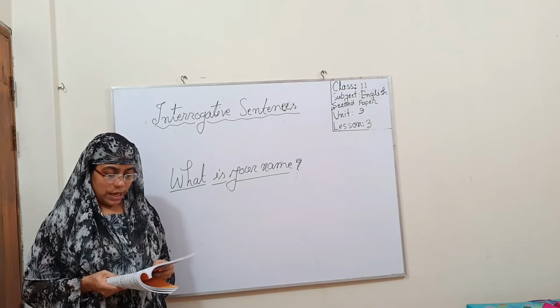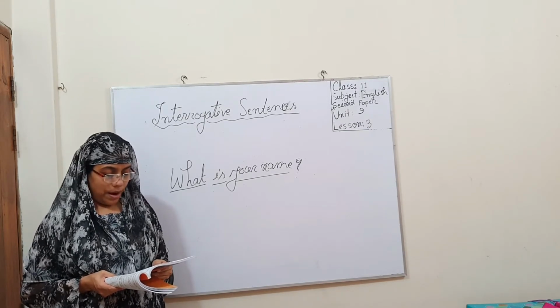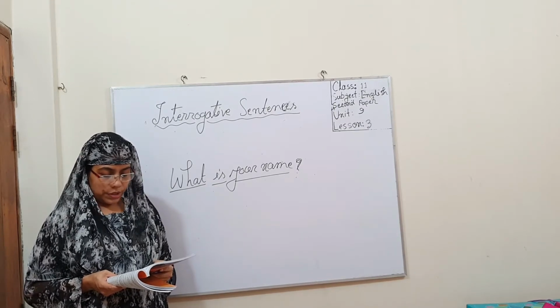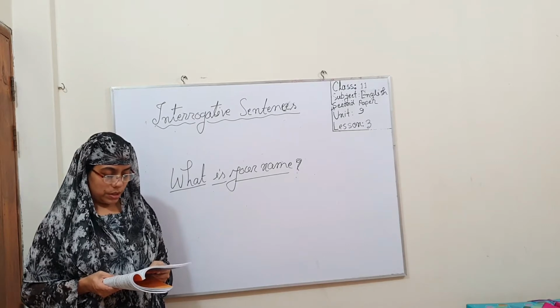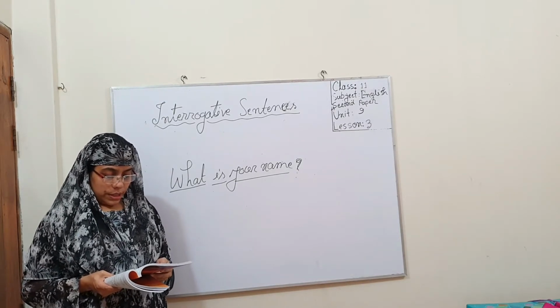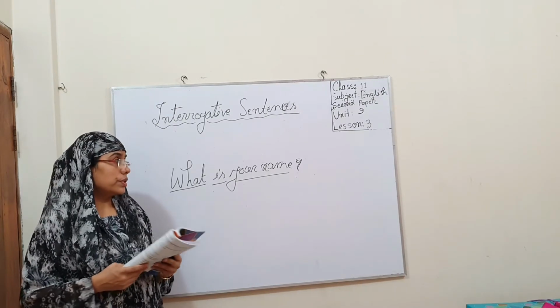We can ask two types of questions: WH questions and verbal questions. Yes, the structures of the two kinds of interrogative sentences are given below. Yes, dear students, we are going to learn the structure of interrogative sentences.